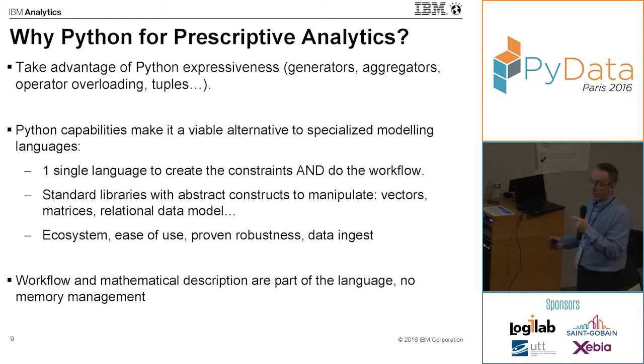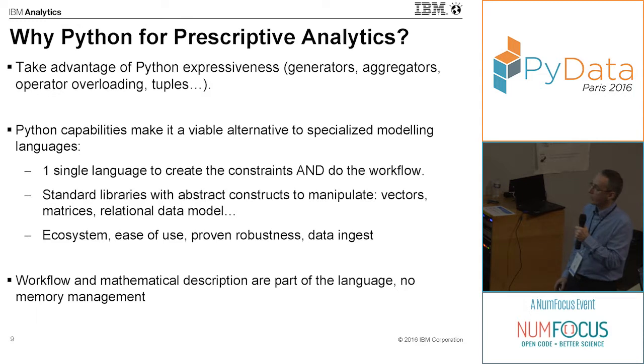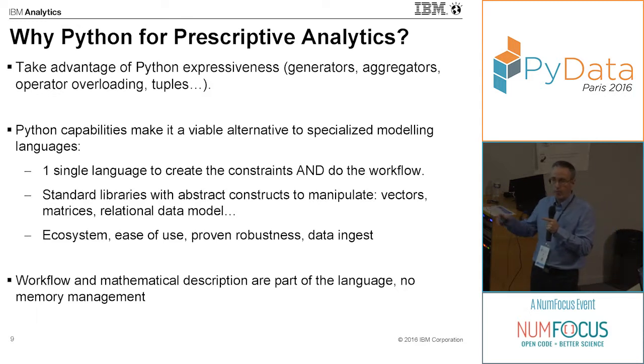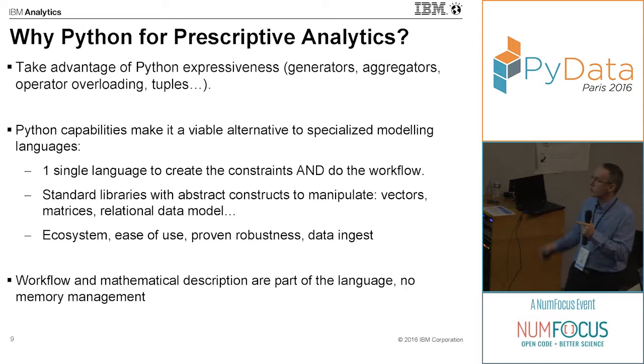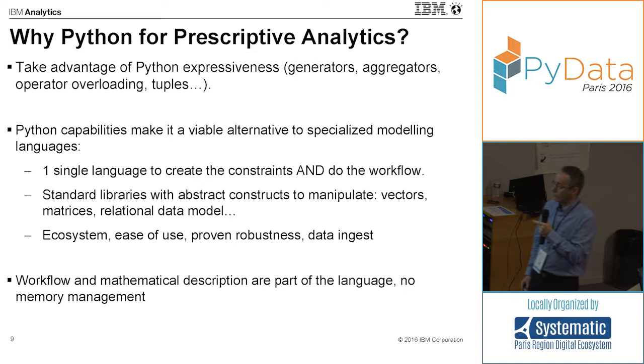All those things can be done in Python. So it is very nice to have a single language to handle the full workflow of a typical optimization application. Also, there's a rich ecosystem of libraries. Some of them can support this modeling effort by providing efficient data structures to manipulate vectors or matrices.